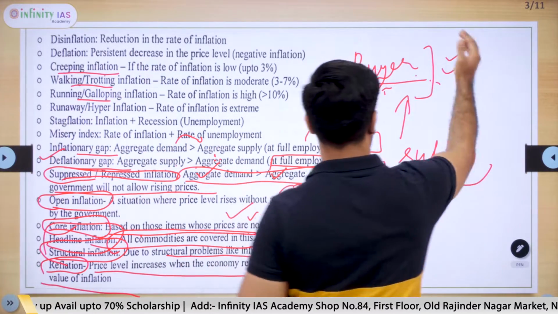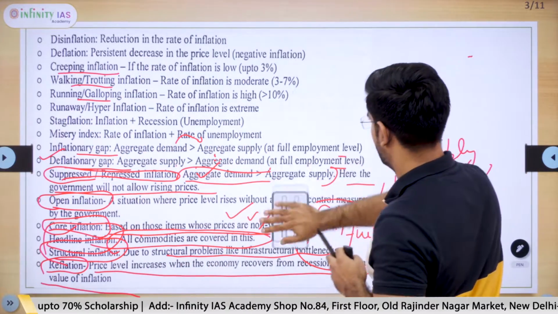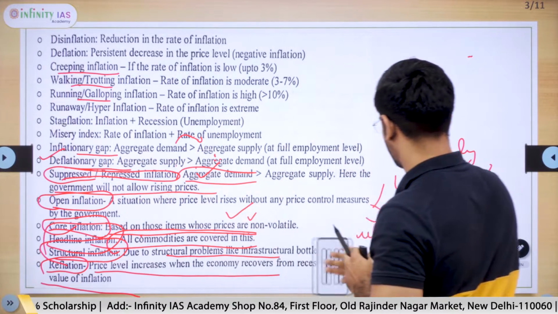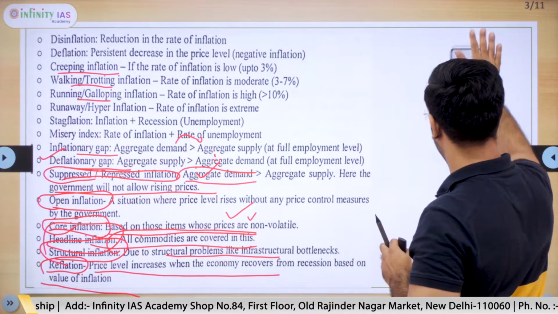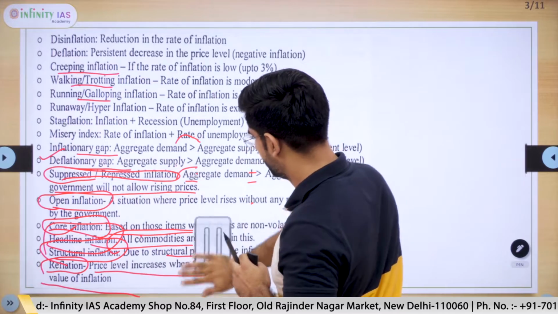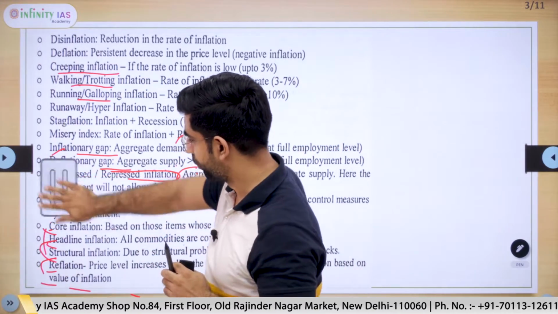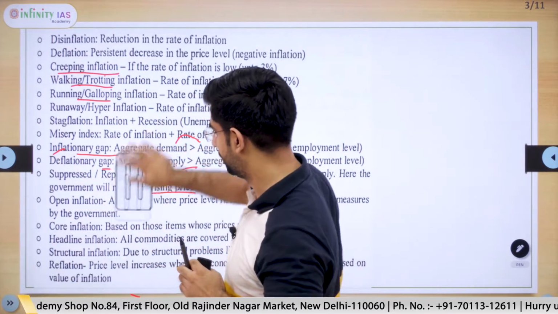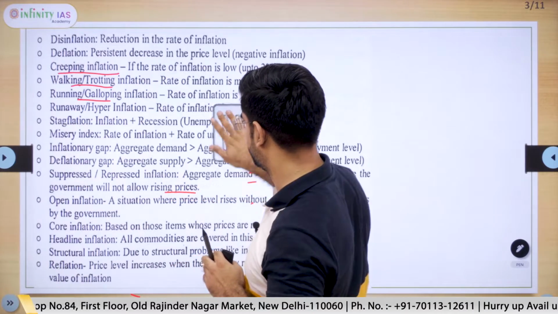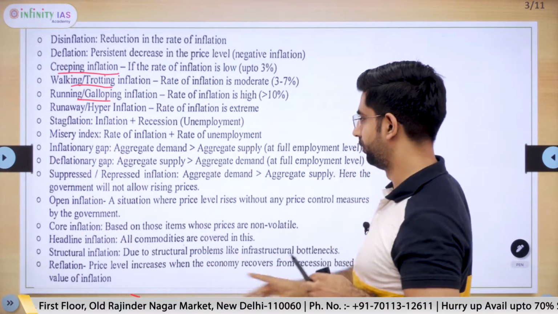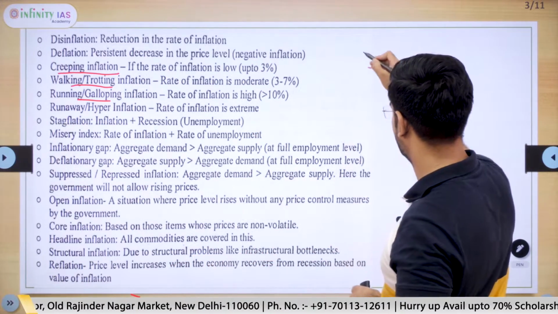When there is a slowdown and the economy recovers from the slowdown because of government measures or government spending, growth takes place, and because of that growth, inflation happens. We call that inflation reflation.